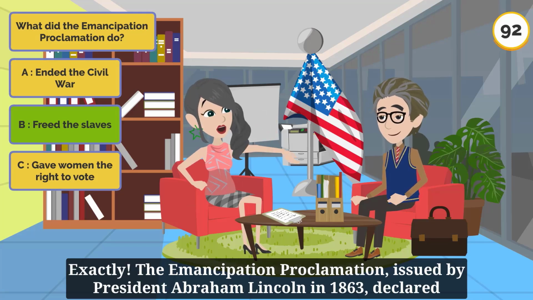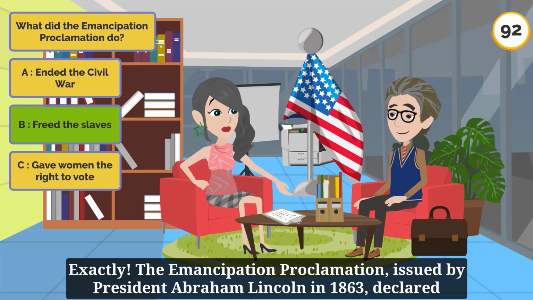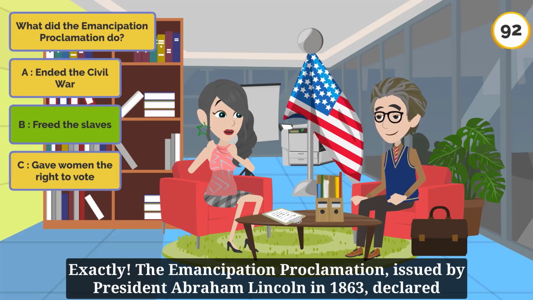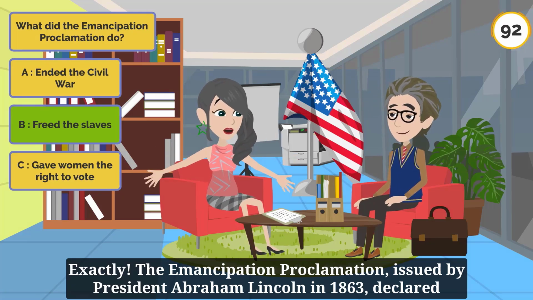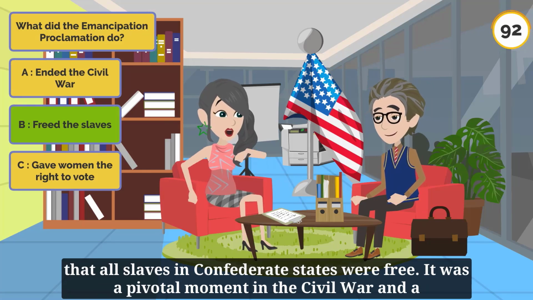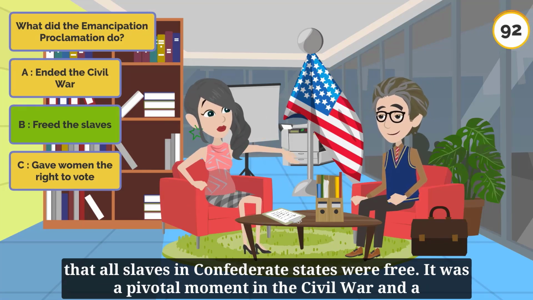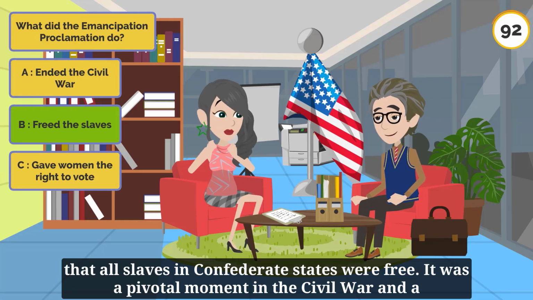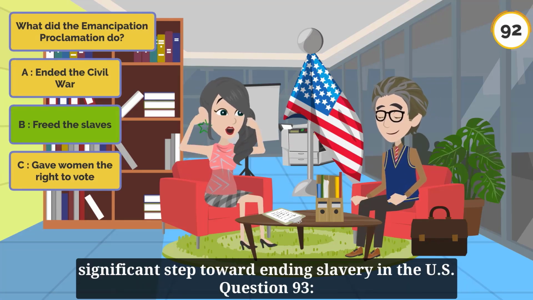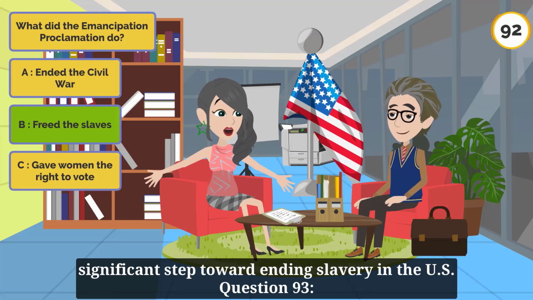Exactly. The Emancipation Proclamation, issued by President Abraham Lincoln in 1863, declared that all slaves in Confederate states were free. It was a pivotal moment in the Civil War and a significant step toward ending slavery in the U.S.